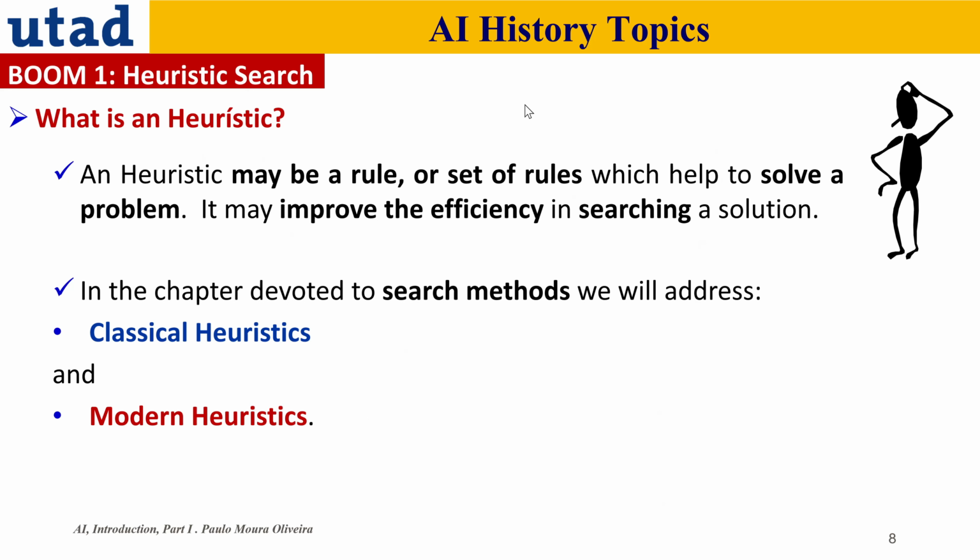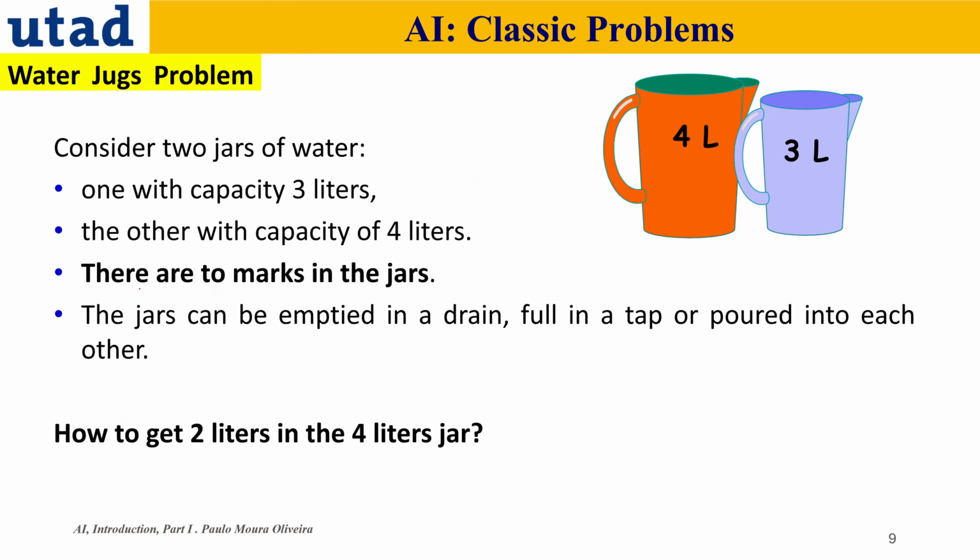What is a heuristic? That is the first question. A heuristic may be a rule, or a set of rules, which helps to solve a problem. It may improve the efficiency in searching for a solution. We are going to address classic heuristics and modern heuristics in artificial intelligence, but here I'm just going to provide some classical examples of problems that we can use heuristics to solve.